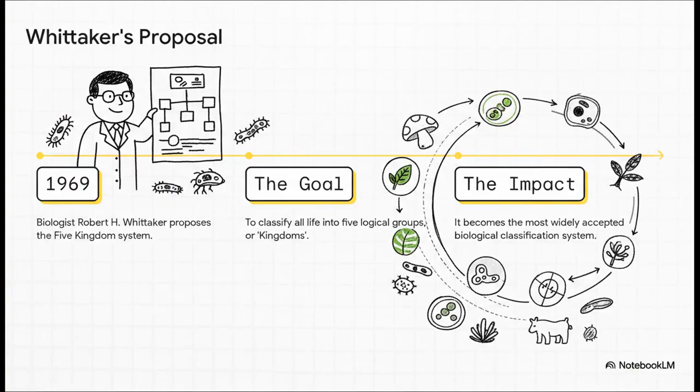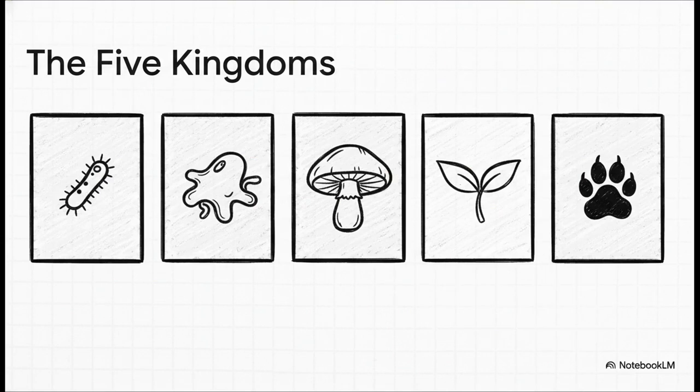So this whole modern framework comes to us from an American biologist named Robert H. Whittaker. Back in 1969, he proposed a system that finally gave organisms like fungi their own proper place, separate from plants. He sorted all of life into 5 logical groups he called kingdoms, and his framework was so good, so effective, it became the gold standard we still use today. And here they are, the 5 great kingdoms of life: Monera, Protista, Fungi, Plantae, and Animalia.